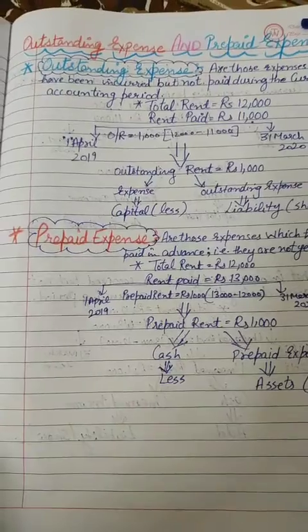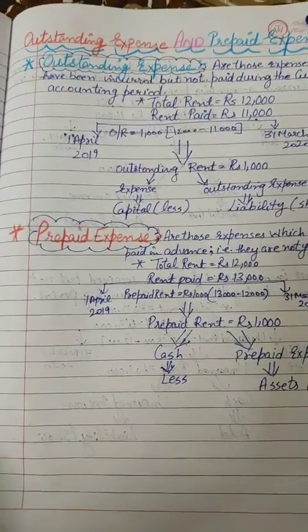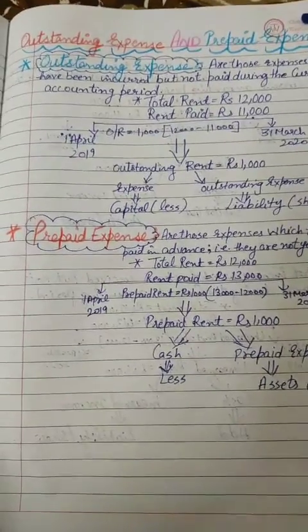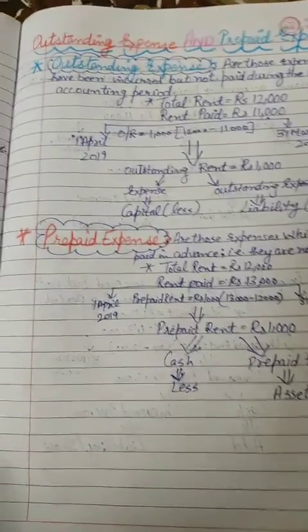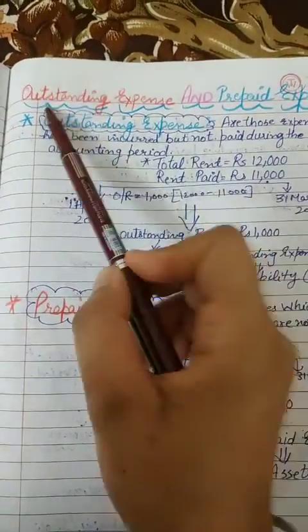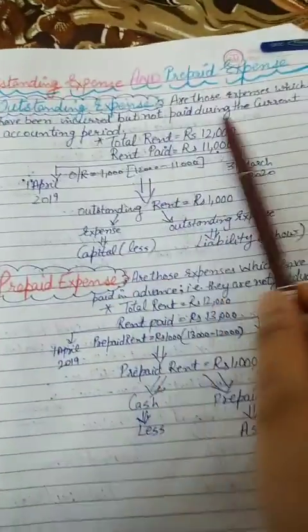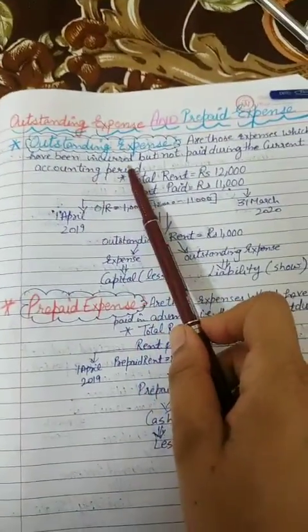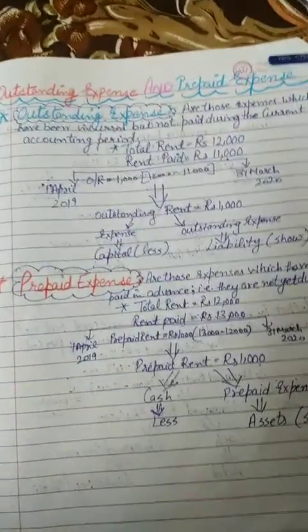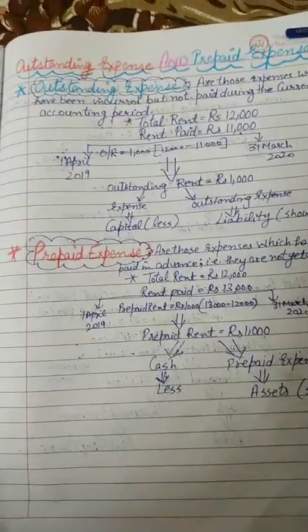So students, in this video we're going to discuss four things: what is outstanding expense, what is prepaid expense, what is accrued income, and what is unearned income. So let's start. First we're going to discuss outstanding expense. Outstanding expenses are expenses which have been incurred but not paid during the current accounting period. Those expenses which we haven't paid yet are known as outstanding expenses, meaning kharche.